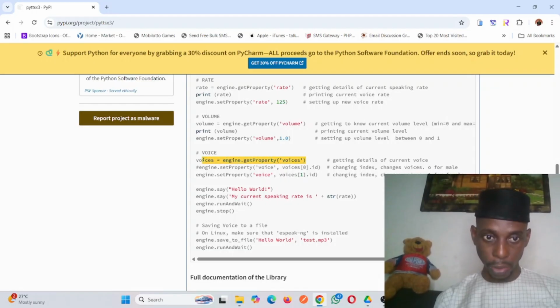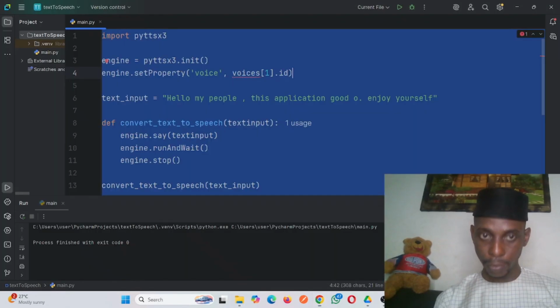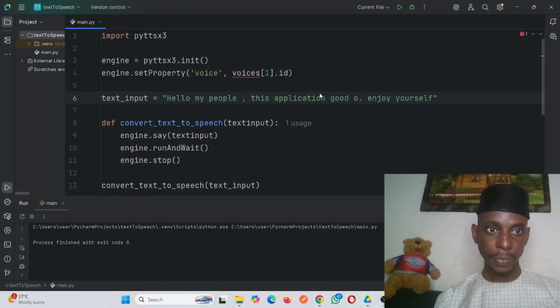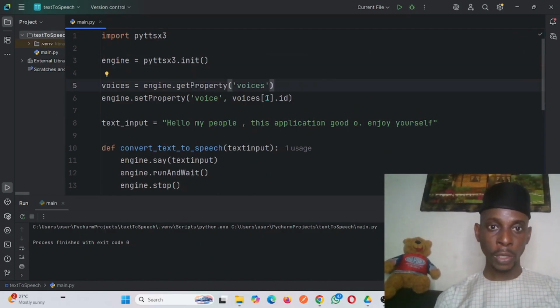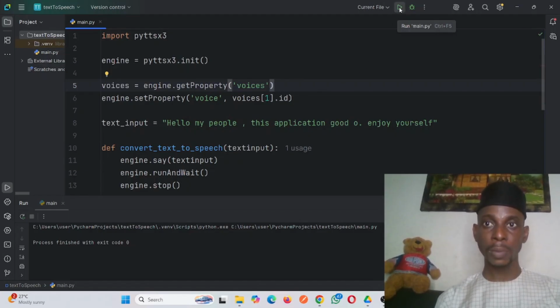Let's also copy it and put it at the top like this. Before it was voice 1, later we will change it to see the variety of voices. But let us see what is happening.